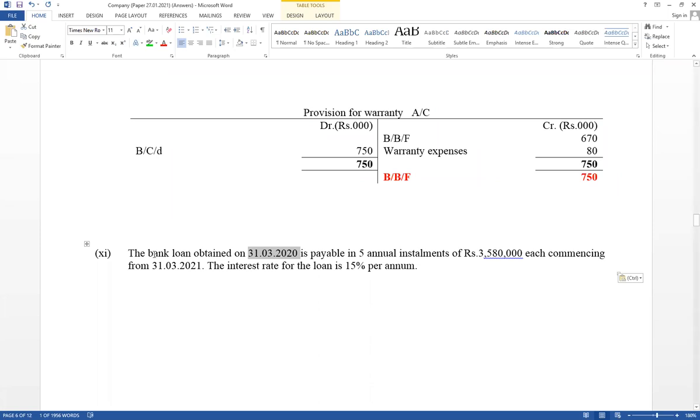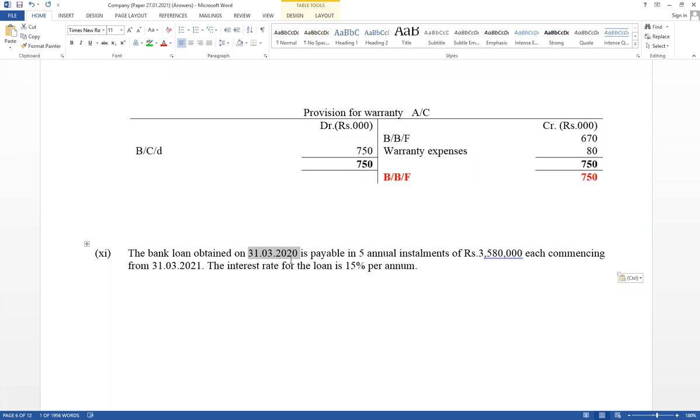But this loan should be settled from next year, and it has a given interest rate of 15%. Therefore, the loan is a liability, but it should be paid with installments. Next year also we have to pay.